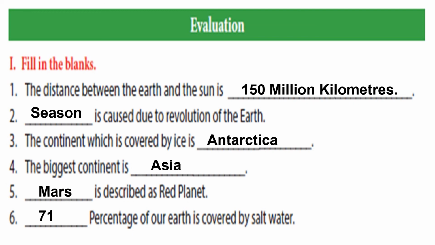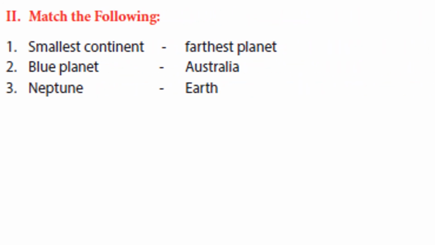Okay, these are all the answers you have to verify. Next one is match the following. There are three questions: smallest continent, blue planet, and farthest planet. The answers are Neptune, Australia, and Earth. You have to match them.